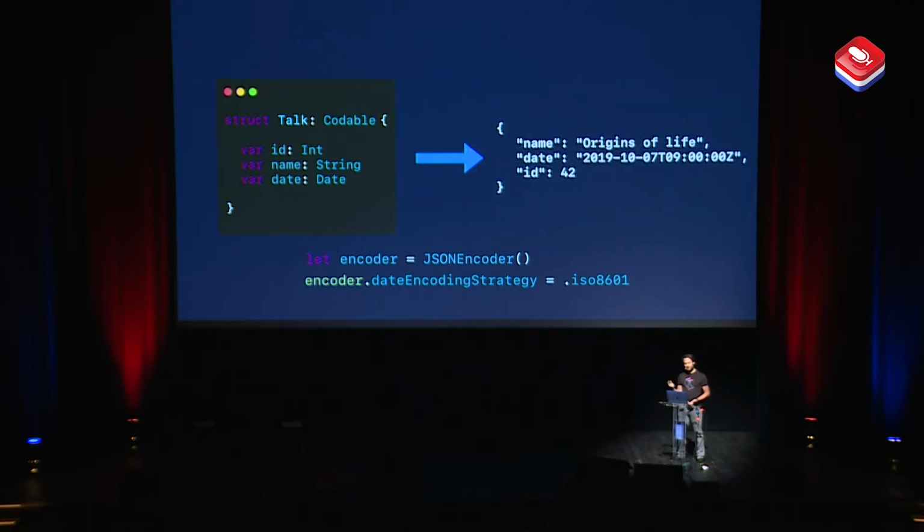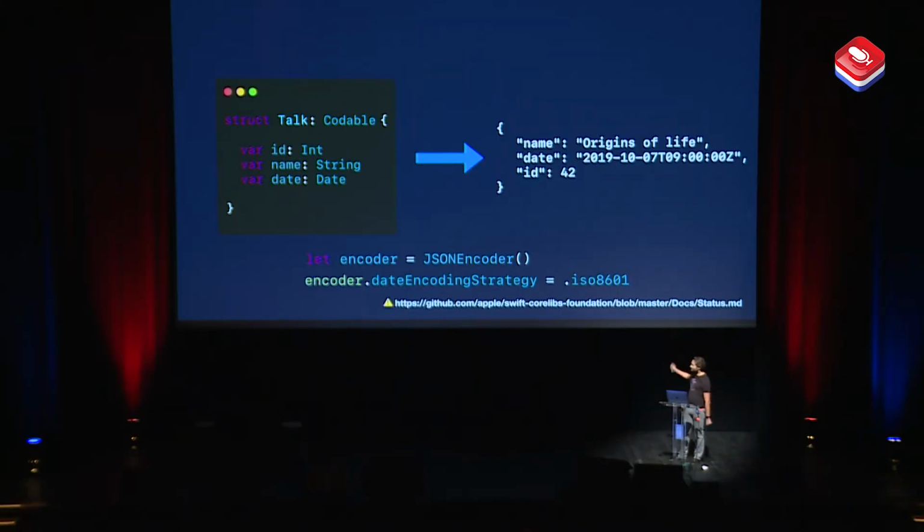And if you add the date encoding strategy, you get the ISO standard representation also for free. But I just want to warn you here, this particular API wasn't available on Linux a year ago, so you probably want to check the current implementation status of Foundation here.